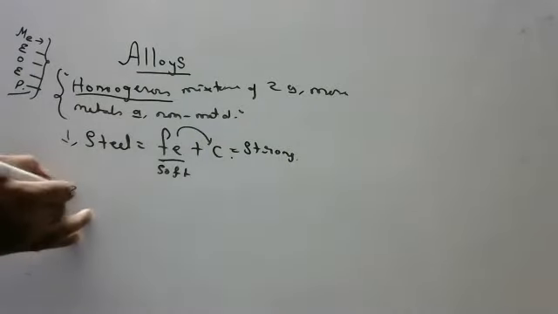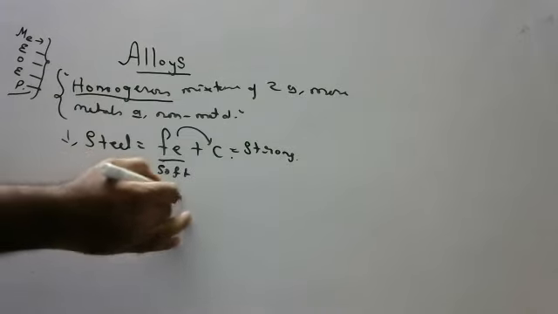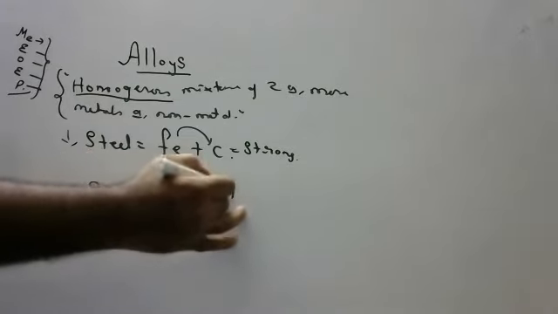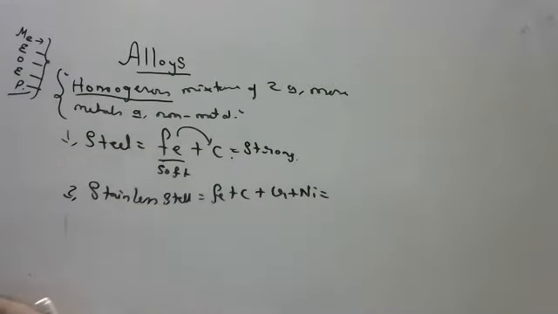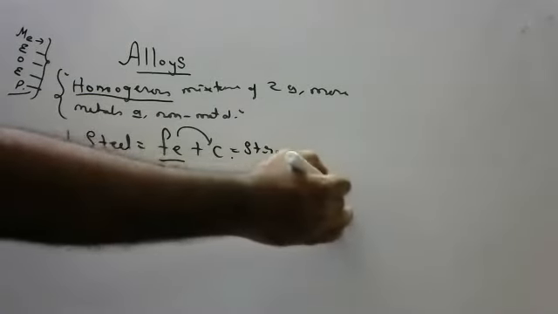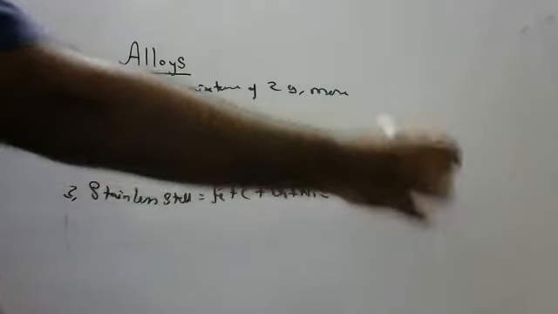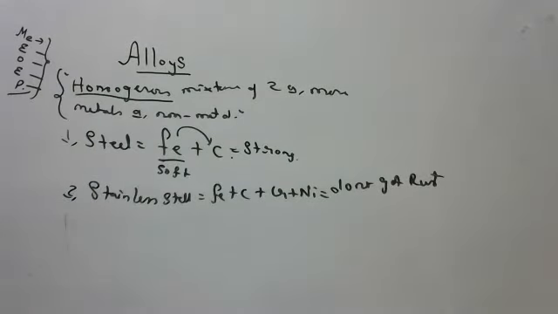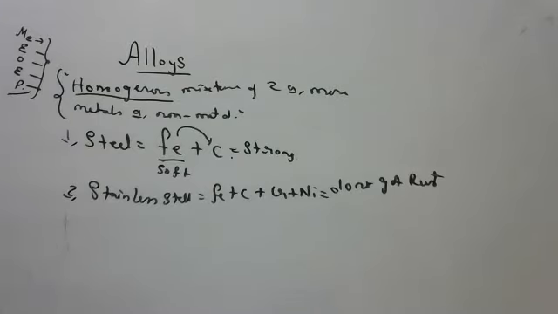Okay, now next one, stainless steel. This is also an alloy. This alloy consists of iron, carbon, chromium, nickel. What is the specialty of stainless steel? It is steel which does not undergo rusting. If you don't want rust, then you use stainless steel. In our houses, most of the vessels in the kitchen are stainless steel only, children, because they don't rust.